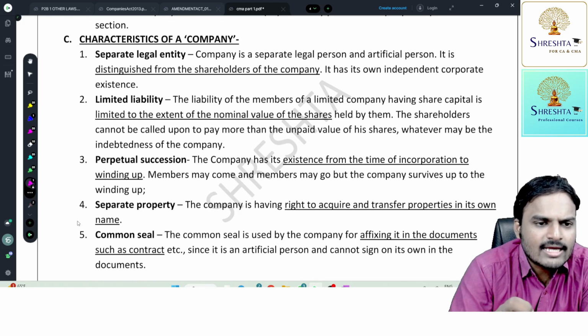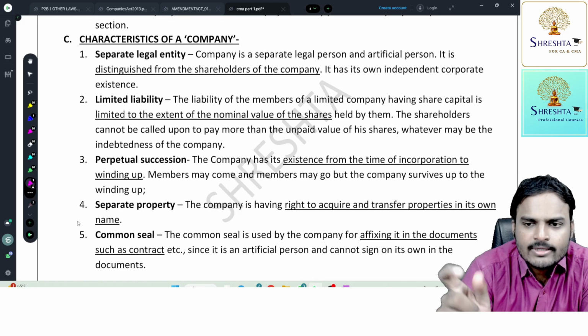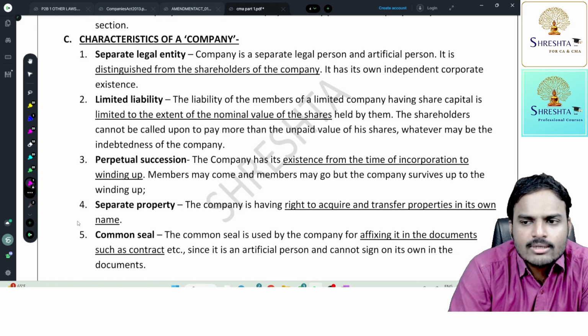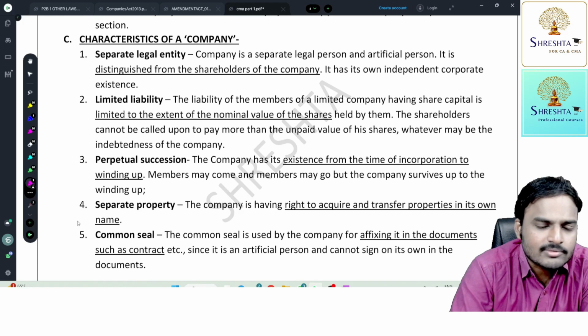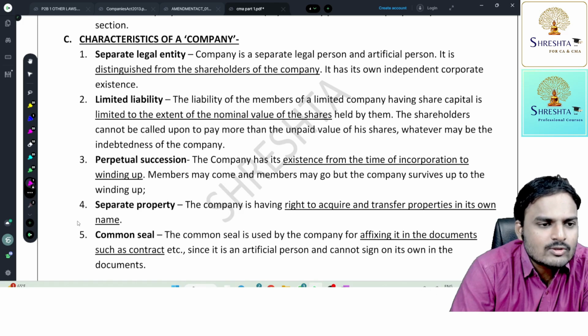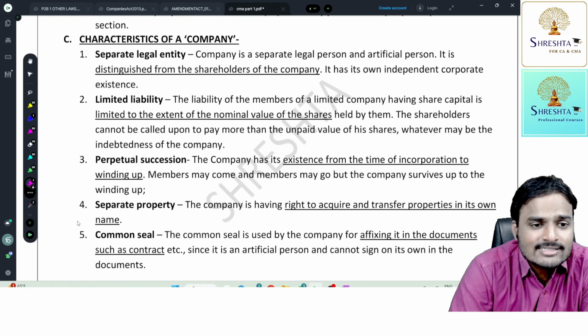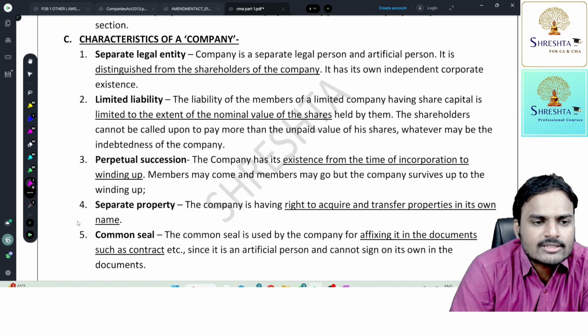So both birth as well as death are decided by law. Members may come, members may go, but the company survives up to the winding up. In a partnership type of organization, if suddenly one partner withdraws from the association or a new person joins the association, the old association gets dissolved and a new association comes into the picture.